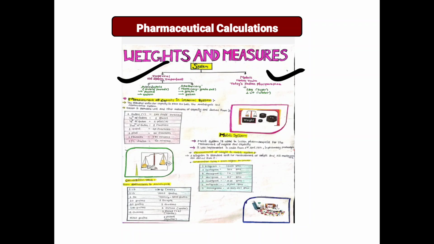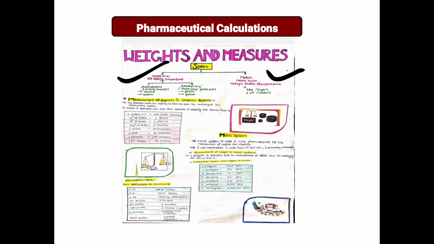The units are pound and gallon in avoirdupois, and grain and gallon in apothecaries. For measurement of capacity in the imperial system, gallon is the standard unit for both avoirdupois and apothecary systems.